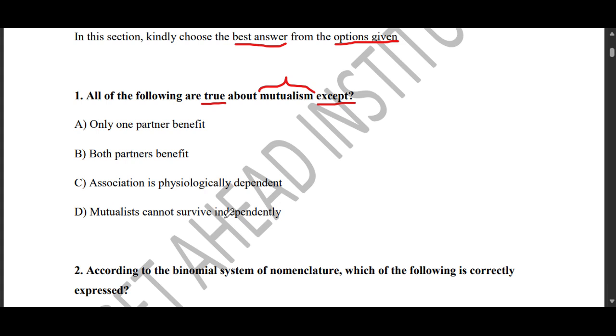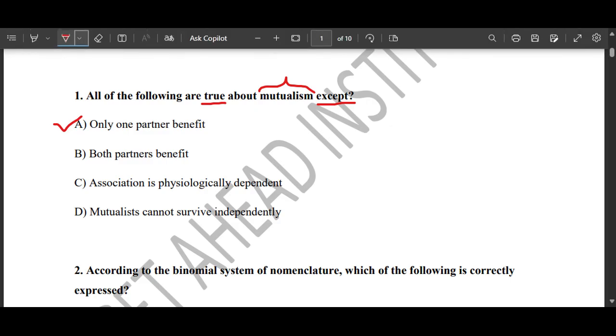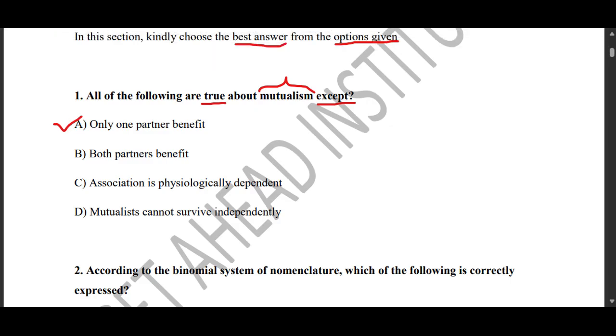On this particular question, the incorrect option is option A, which says only one partner benefits. Why are we excluding this option? It is because mutualism by definition actually benefits both partners which are involved, the parasite and the host. But option A actually tends to describe commensalism or parasitism.